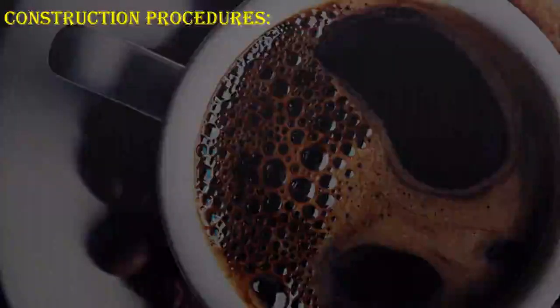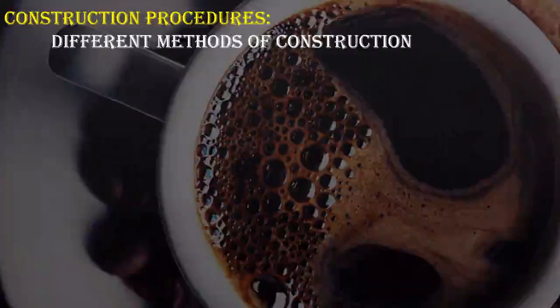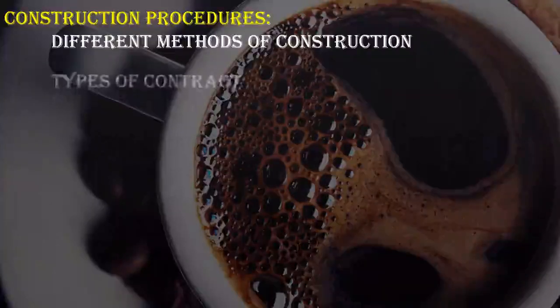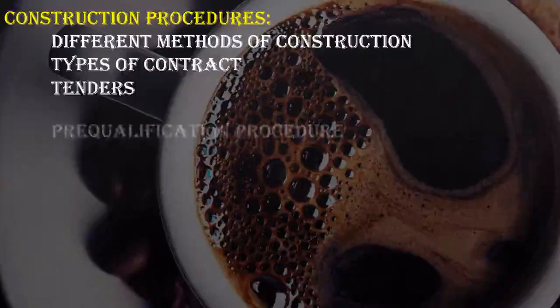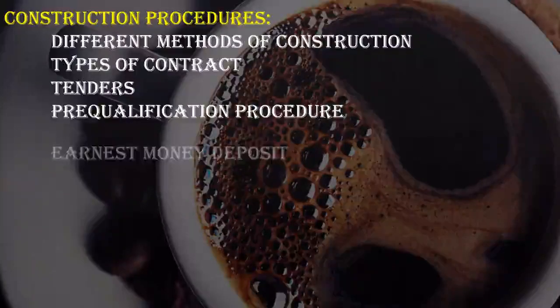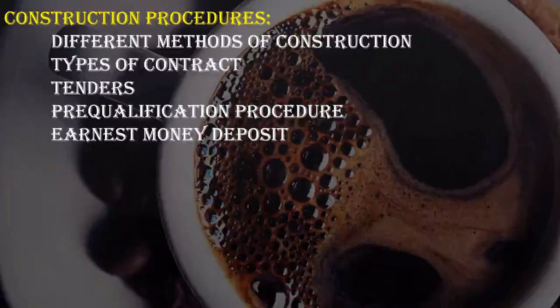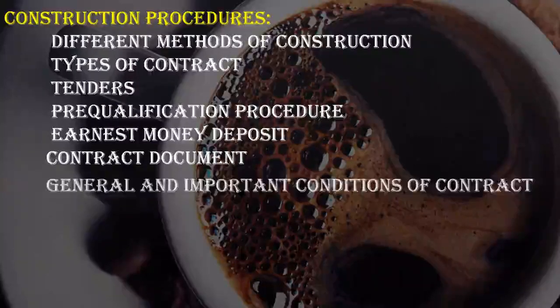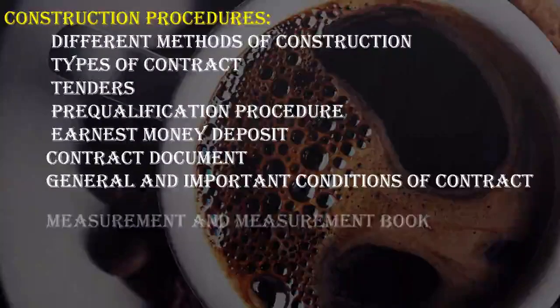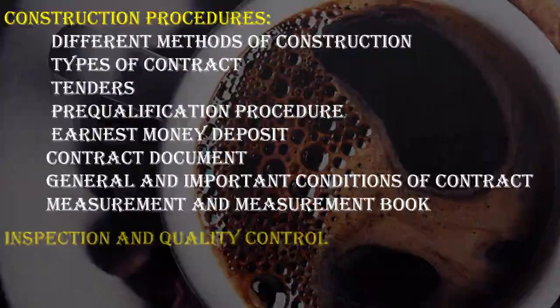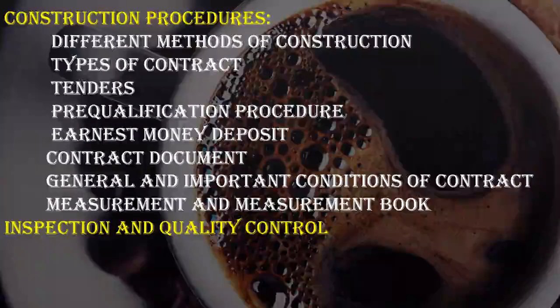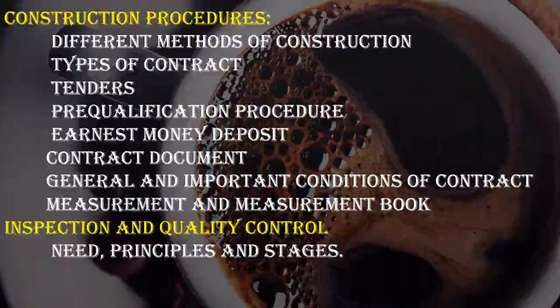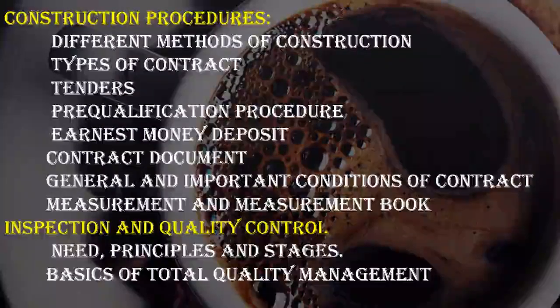So in construction procedures, we will be discussing different methods of construction, types of contract, tenders, pre-qualification procedure for contractors, earnest money deposit, contract document, general and important conditions of contract, measurement and measurement book. That's all. And in inspection and quality control, we will be studying the need, principle and the stages of inspection and quality control and the basics of total quality management. So let us see one by one.